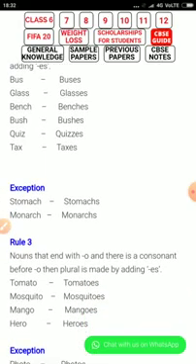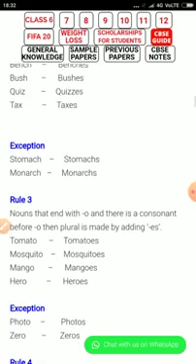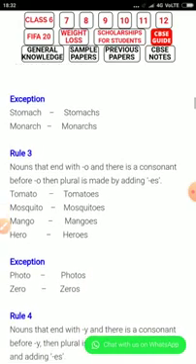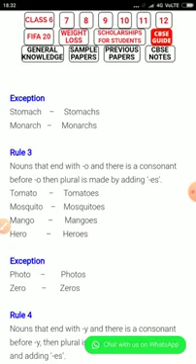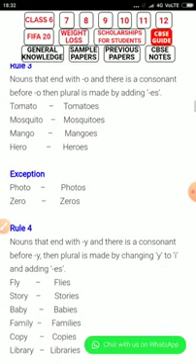Rule 3: nouns that end with o, where there is a consonant before o, form the plural by adding es. Tomato, tomatoes; mosquito, mosquitoes; mango, mangoes; hero, heroes. Exception: photo, photos; zero, zeros.